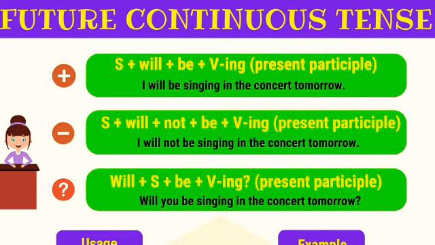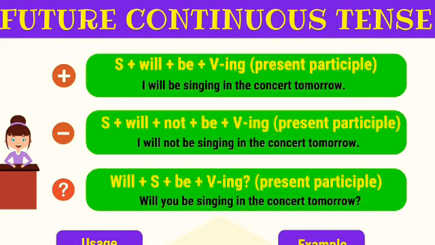For the positive pattern: subject plus will plus be plus V-ing. V-ing refers to the present participle. The negative sentence: subject plus will plus not plus be plus V-ing, present participle here also. So in this case there is no change; we just add not in between will and be, otherwise nothing is added.